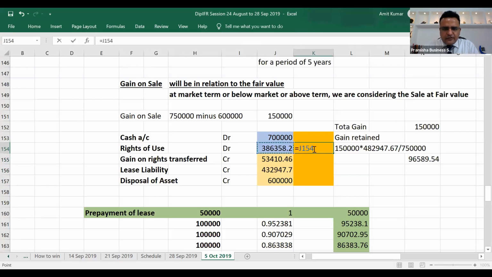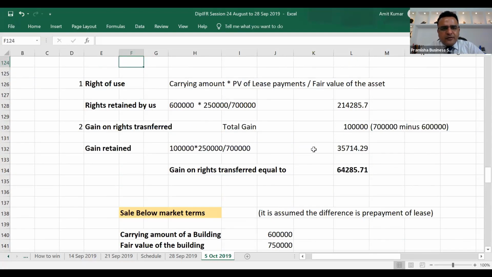Total debits equal 386 plus 7 lakh, equivalent to 53,410 plus 432,947 plus 6 lakh plus the gain. Total debits are equaling the credits. So hope it is clear in all three situations: when the sales price is equivalent to the fair value, when the sales price is lower than the fair value, and when the sales price is higher than the fair value. When sales price is equivalent to the fair value, there is no problem.